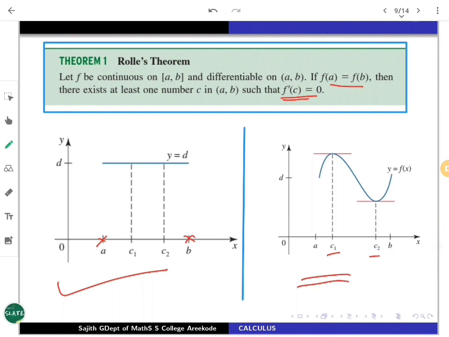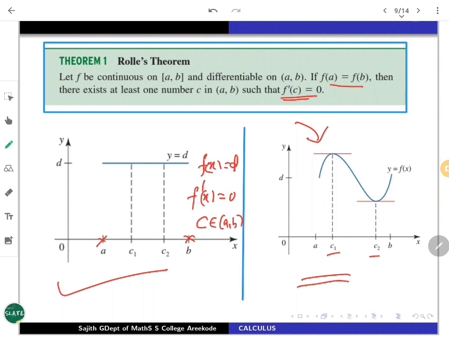So let us quickly look through how the proof is going to happen. Obviously you look at the first figure: whenever it's a constant function, f(x) is going to be d. This is going to be a constant function, always d throughout [a, b]. In that case, you find f'(x). A constant means the derivative is going to be 0 everywhere. So any point c from a to b will do. f'(c) is going to be 0. So the theorem is proved.